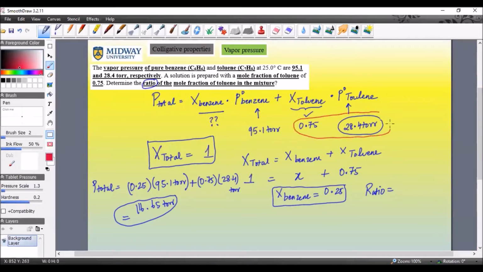This portion right here, you got to multiply that and divide by this total value. So that would be 28.4 times 0.75, which is 21.3 torr, divided by 116.65 torr. Okay, equals 21.3 divided by 116.65, which is 0.182.